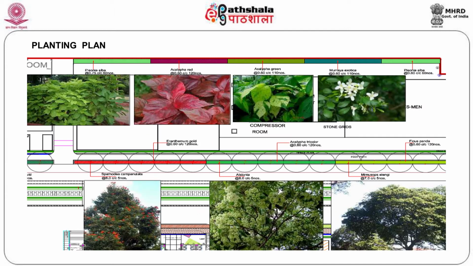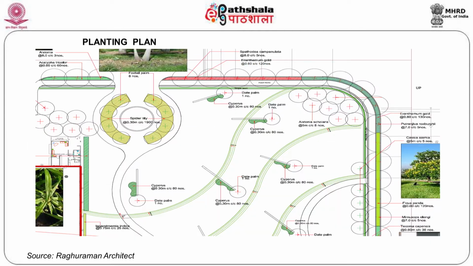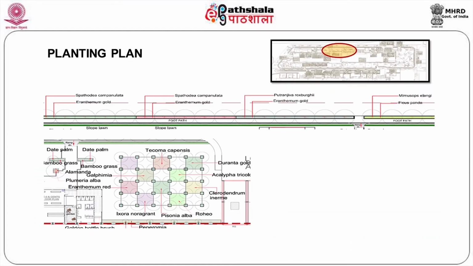See, what is more important in this planting is that you have to organize the planting in such a way that it is not planted haphazardly and everything is planted in an order. Because you need order in an industrial area, you cannot plant in a haphazard way. Again, planting plan.